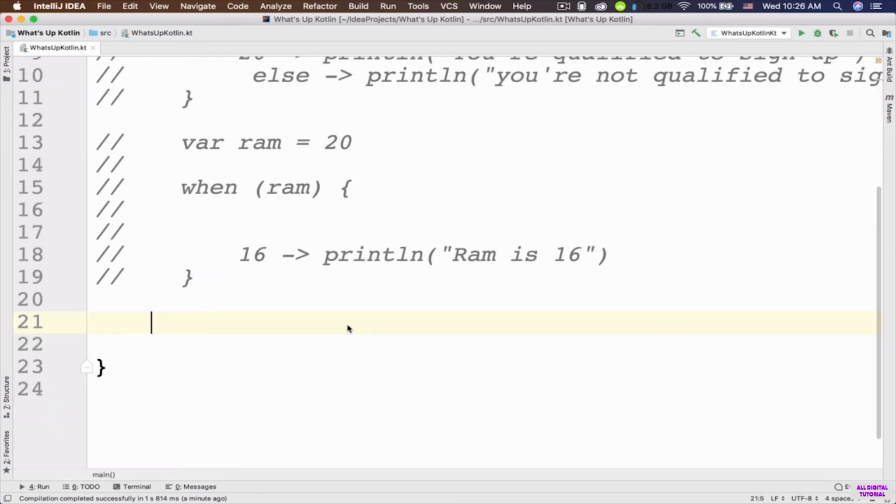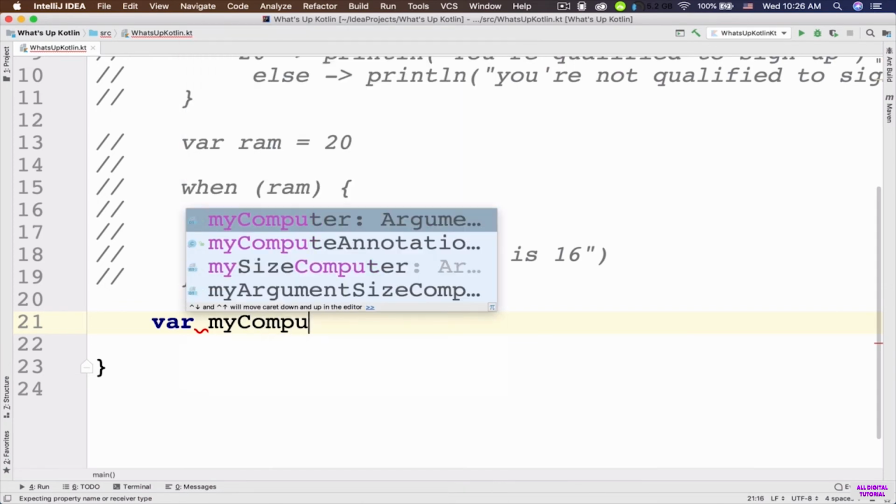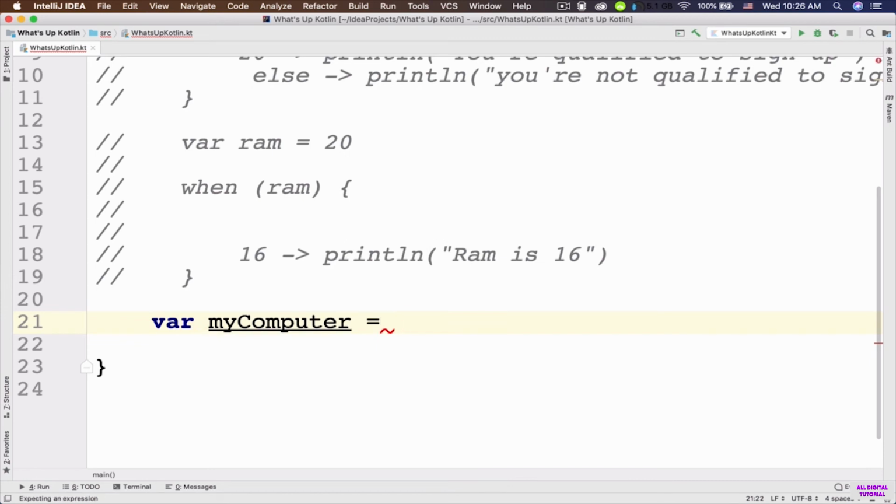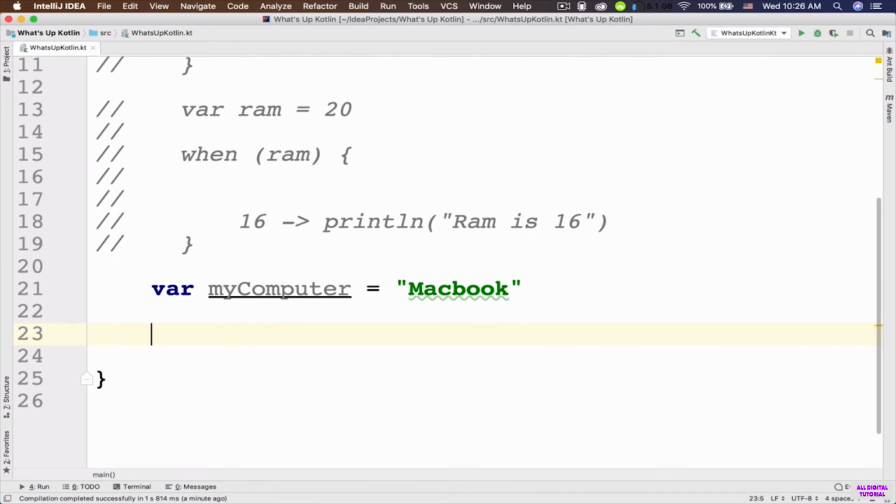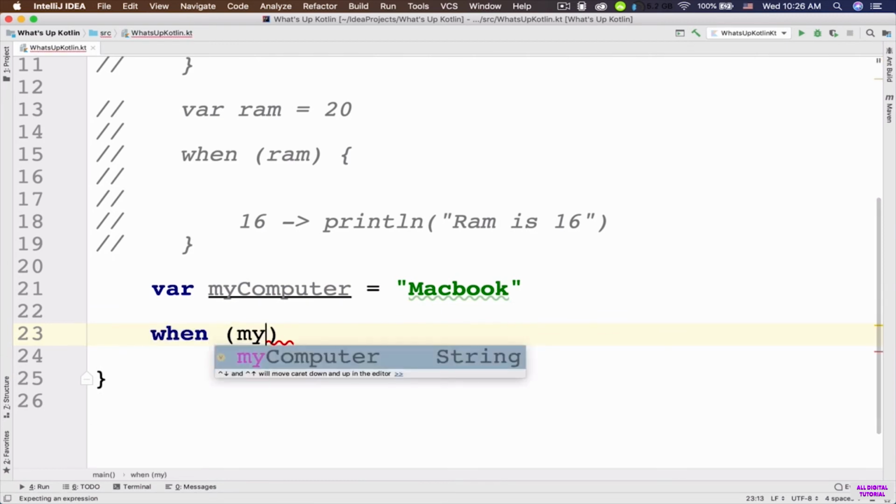So let's also create another variable. This time I want to show you that we can also use the when expression with other data types. So let's create a variable of type string. I'm going to name it my computer, assignment operator, and I'm going to assign the value MacBook to this variable. So let's say when. And inside the parentheses, I'm going to say my computer.